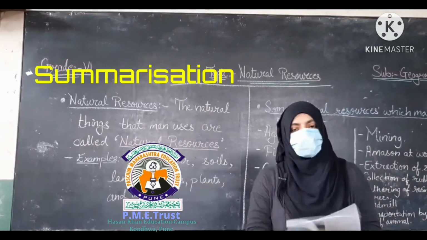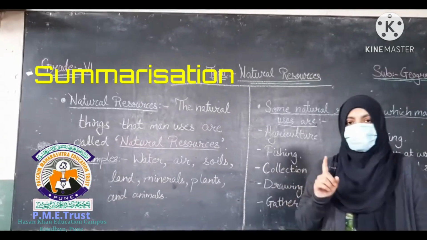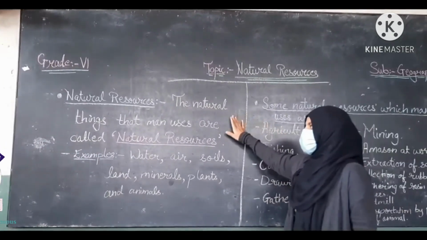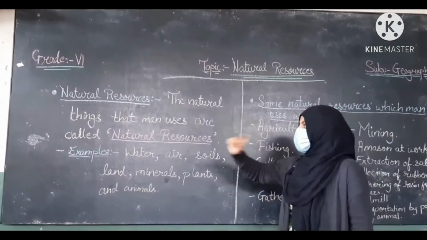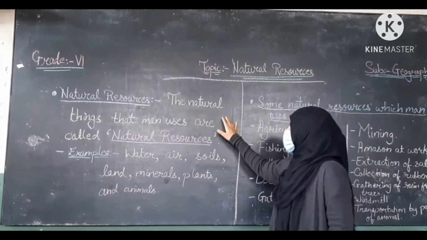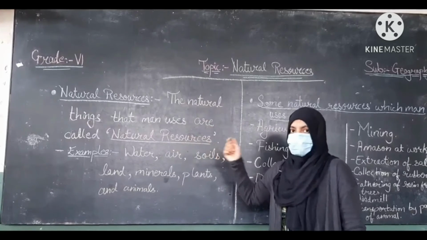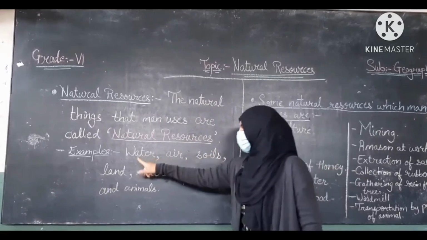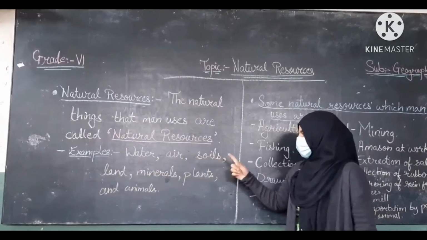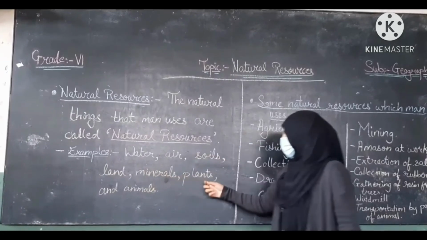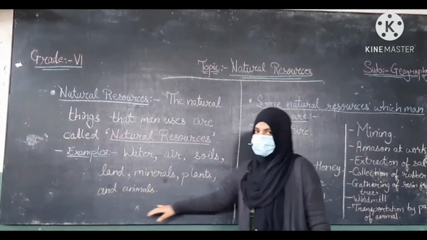Now, we are going to summarize the lesson. In the first part, we learned the definition of natural resources. Natural things that man uses are called natural resources. Examples of natural resources are water, air, soil, land, minerals, plants and animals.